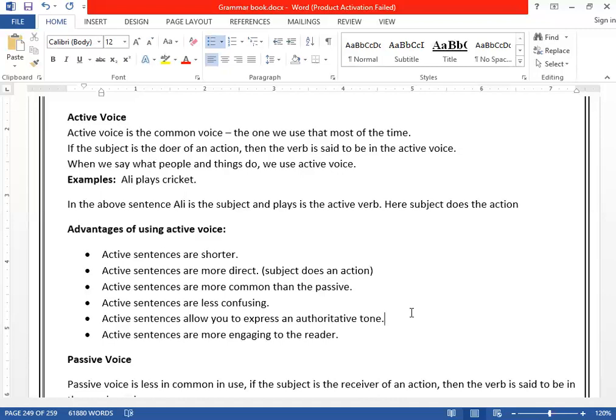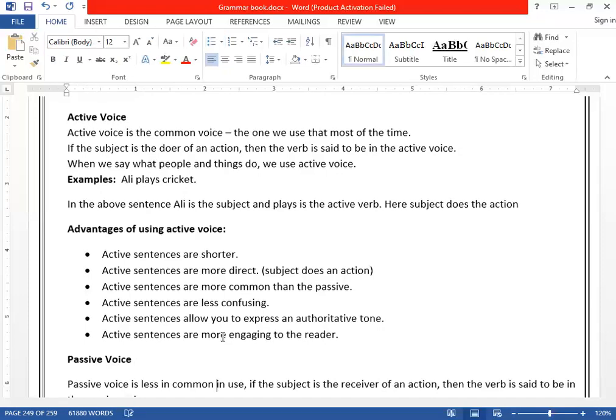Next, active sentences are more engaging to the reader. How can they be more engaging? Because they are easy to understand. They are shorter. Again, they are more direct. You directly hit something. So that's why we use more active sentences.